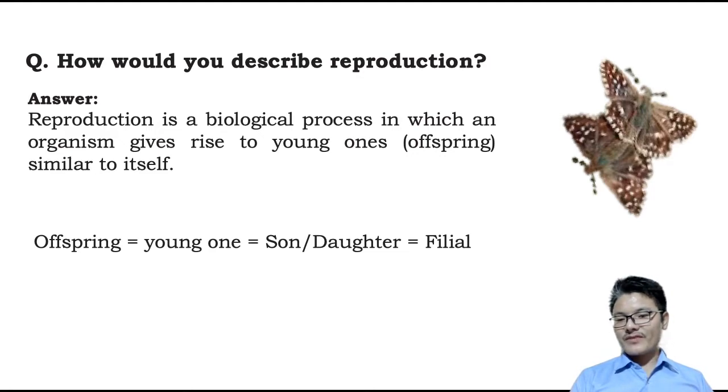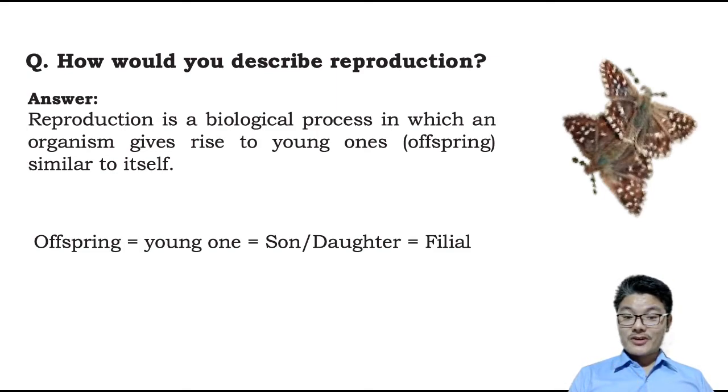Same in the case of this butterfly. Butterflies look quite similar because a butterfly gives birth to butterflies. An elephant gives birth to a baby elephant. We humans usually give birth to humans, right? There is no production of a baby human from an elephant.